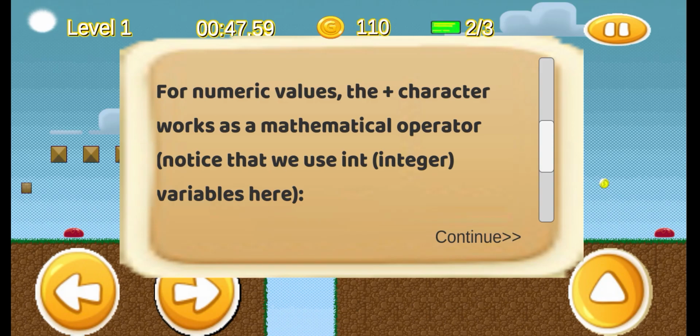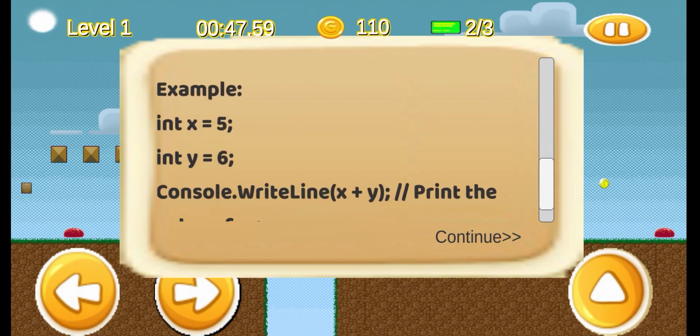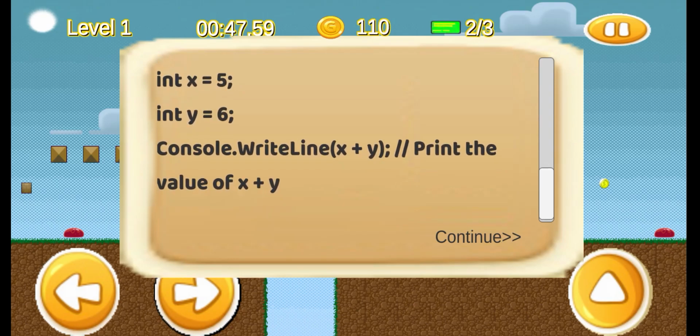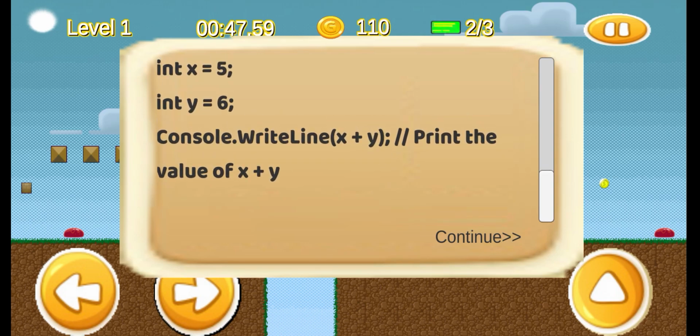Now for numeric values, the plus character works as a mathematical operator. Notice that we use int, or integer, variables here. Example: int x = 5, int y = 6. Then we do Console.WriteLine(x + y), which gives the value of x plus y.